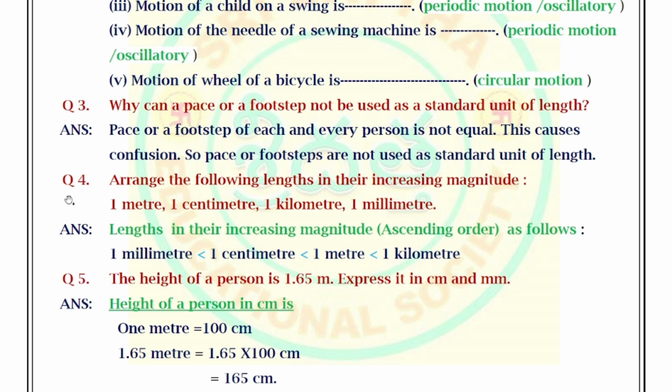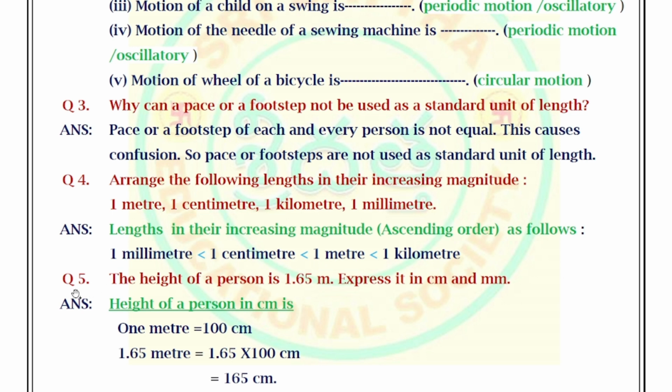Next, move on to the fourth question. Arrange the following lengths in their increasing magnitude: 1 meter, 1 centimeter, 1 kilometer, 1 millimeter. Now coming to the answer, the lengths in increasing magnitude, also known as ascending order, are as follows: 1 millimeter is less than 1 centimeter, is less than 1 meter, is less than 1 kilometer. So this is the ascending order of increasing magnitude.